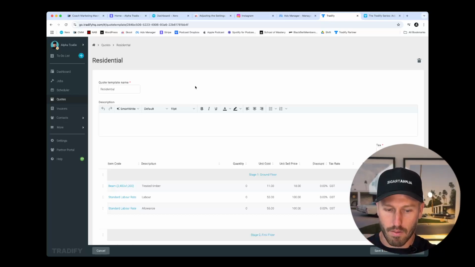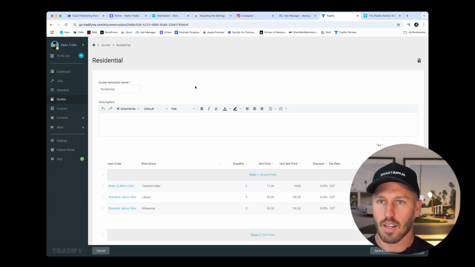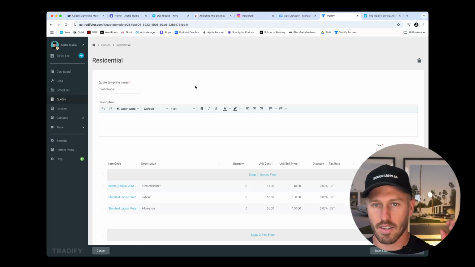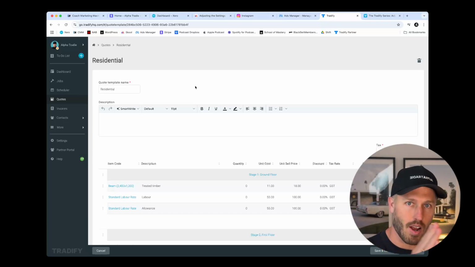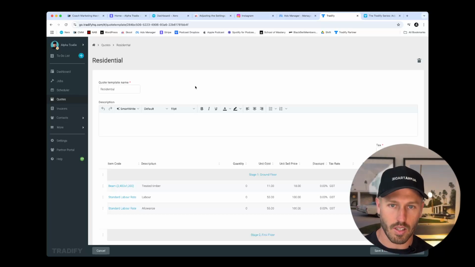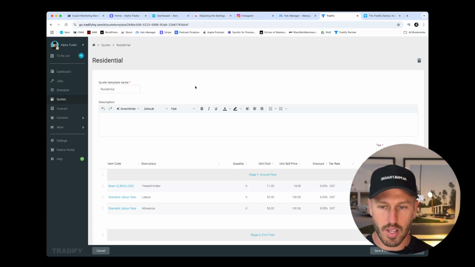You may have one for residential 2 dwellings, one for residential 8 dwellings. You get the idea. If you do steel and timber frames, you might have residential timber frame 1 dwelling, residential steel frame 1 dwelling, so that you can adjust your templates accordingly. But you may very well have 10, 12, 13 templates to choose from, or 1 or 2. It really depends on how many times you are writing and repeating yourself. Every time you repeat yourself a few times, you want to go and build a template so that you don't have to retype that and do that manual labor component.